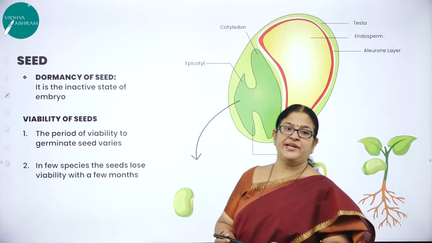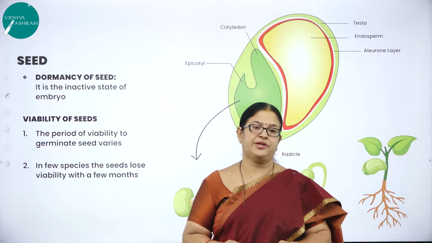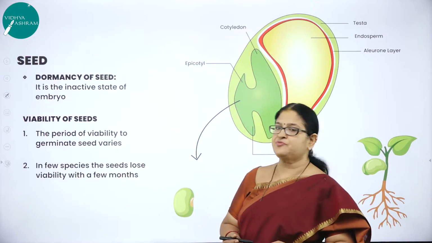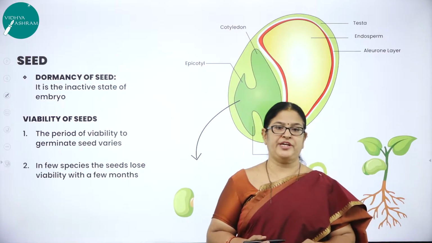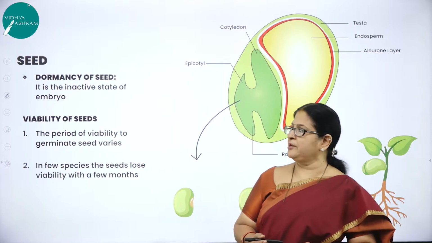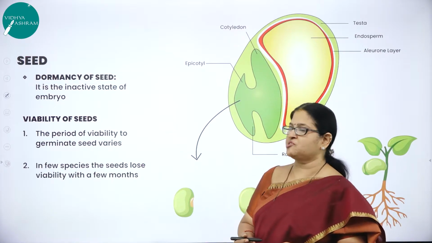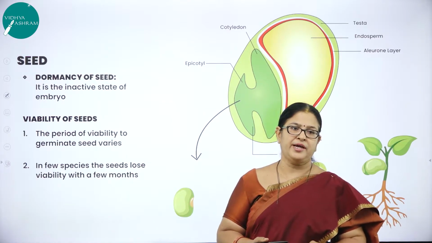So what did we study in session 5 of this chapter called Sexual Reproduction in Flowering Plants? We studied about the post-fertilization event, that is the process of formation of an endosperm and the embryo development, followed by the study of the structure of a dicot embryo and a monocot embryo.